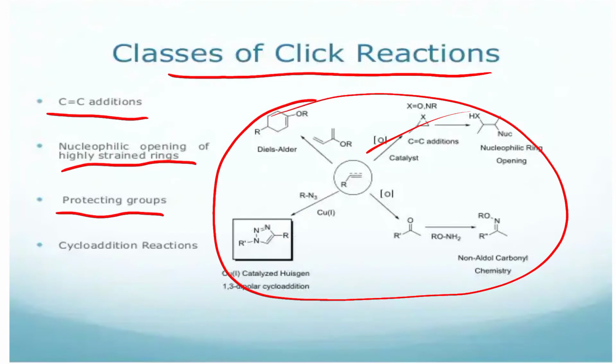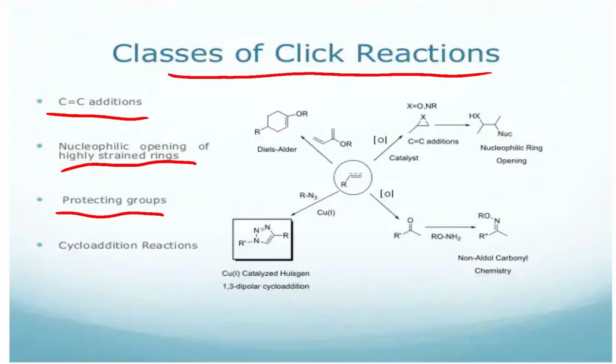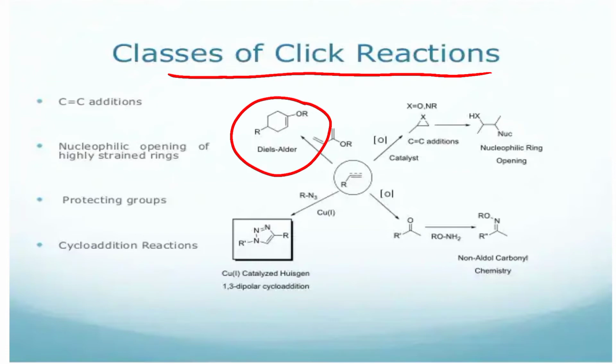Okay, carbon-carbon double bond addition can also be included in click reaction. See here, this is your alkyl group, this is your example, which can react with this carbon-carbon double bond. This is the 4+2 reaction. Here there are 2 pi bonds and here 1 pi bond. So this is a 4+2 pi electron addition. This is the Diels-Alder reaction. First of all, this is the 4+2 pi electron system.